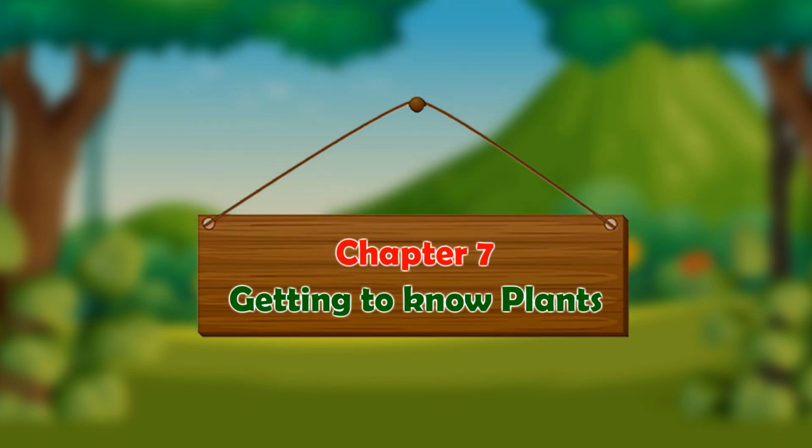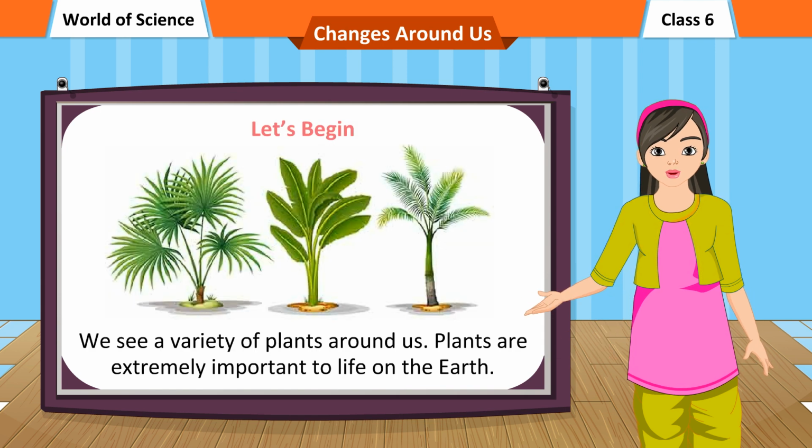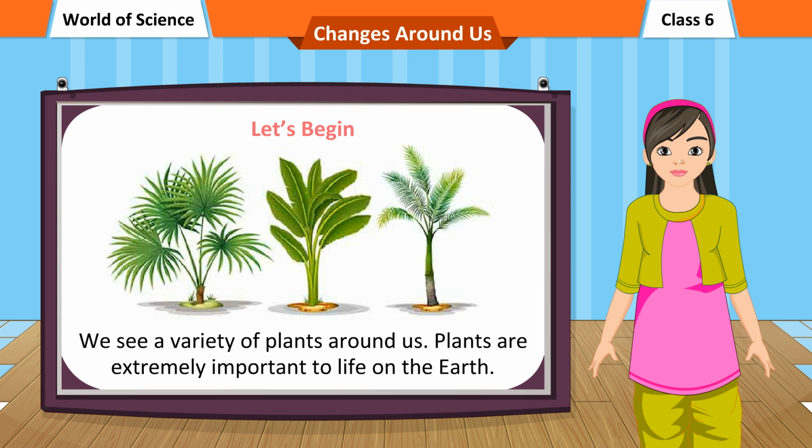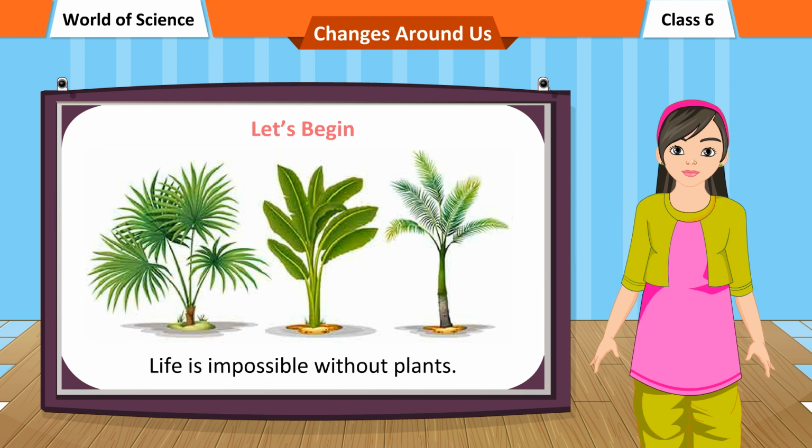Chapter 7: Getting to know plants. Let's begin. We see a variety of plants around us. Plants are extremely important to life on the earth. Life is impossible without plants.